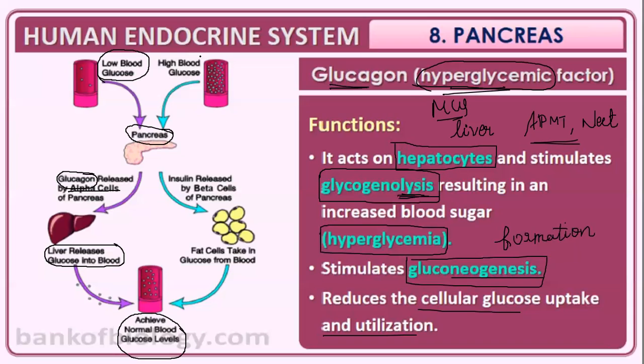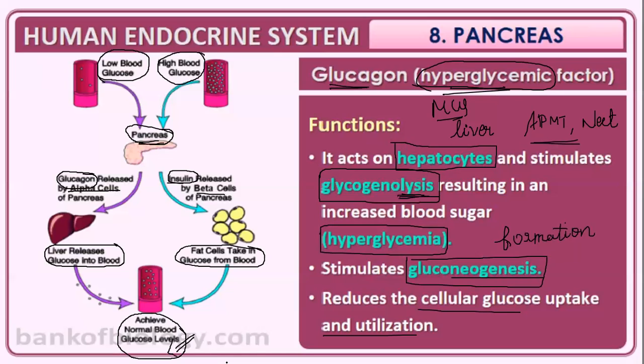But when our blood contains high blood sugar, it is also detected by the pancreas. It stimulates the beta cells to produce a hypoglycemic hormone, insulin, and it acts on the fat cells to take in the glucose from the blood, thereby maintaining the normal glucose level.